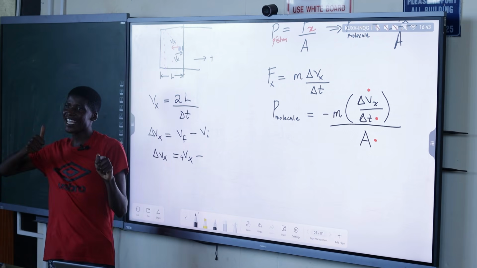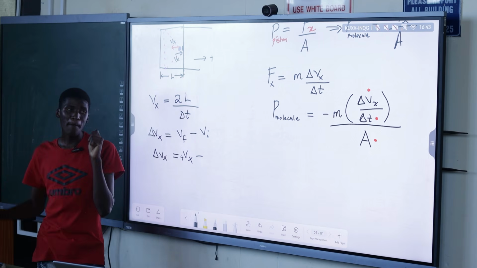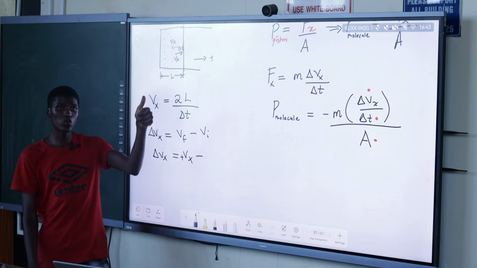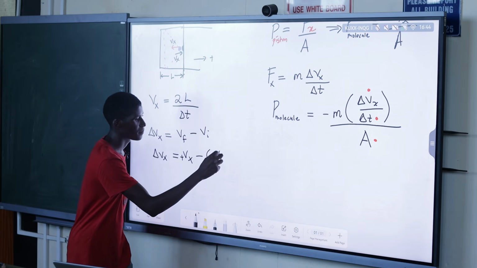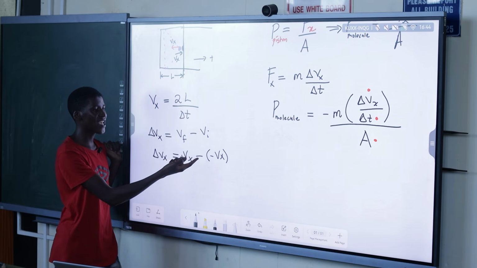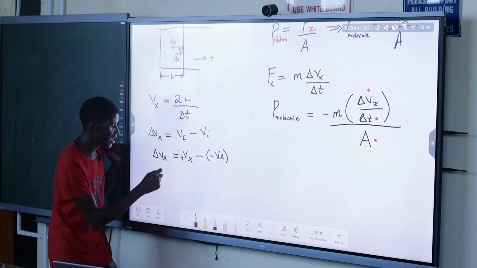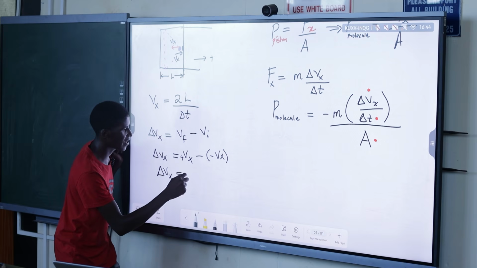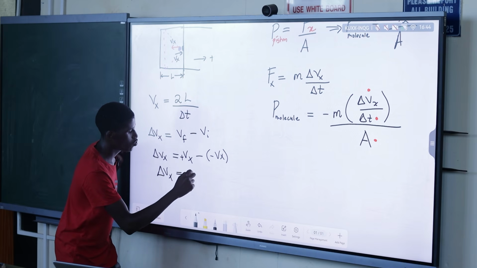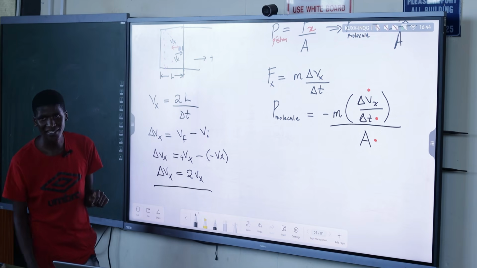But maya ngalena, it was going with the same magnitude of Vx, same speed indeed, but in direction it was towards the left. So that's a negative direction. So this positive Vx minus minus, minus minus will give us what? Plus Vx. So the delta Vx there will be able to give us 2Vx.